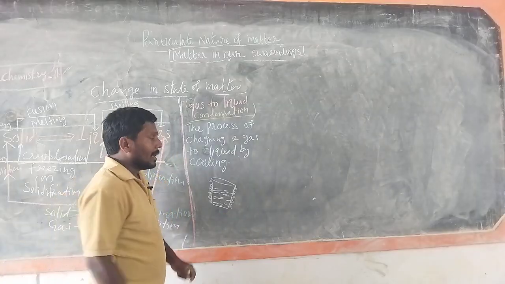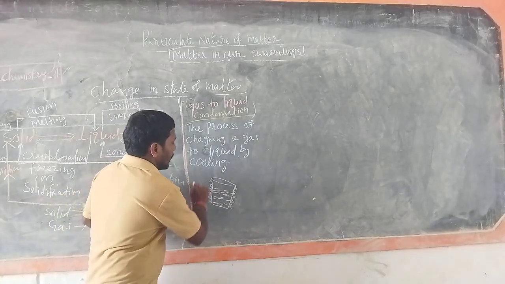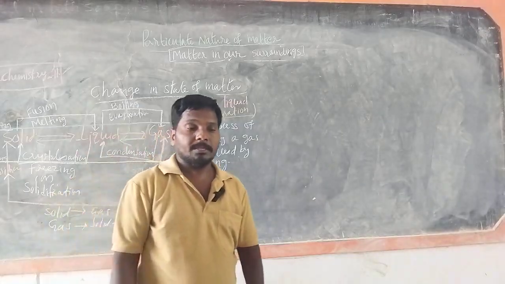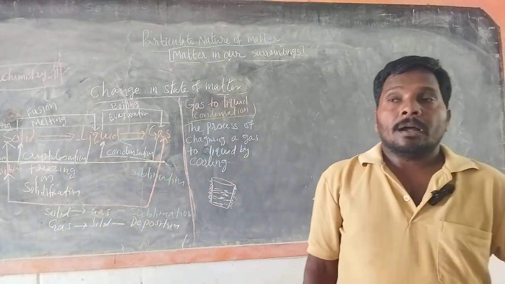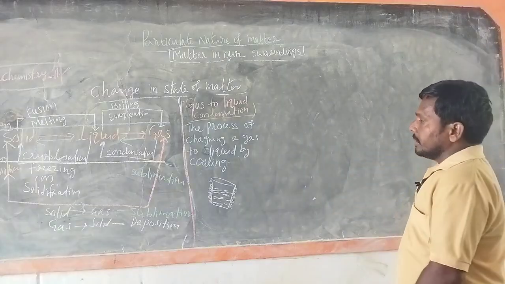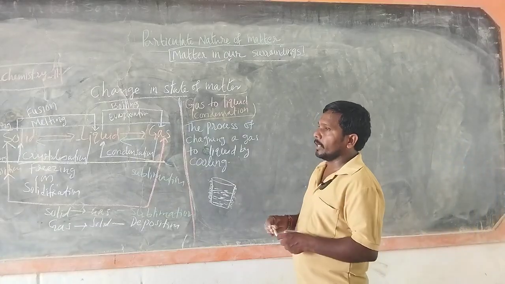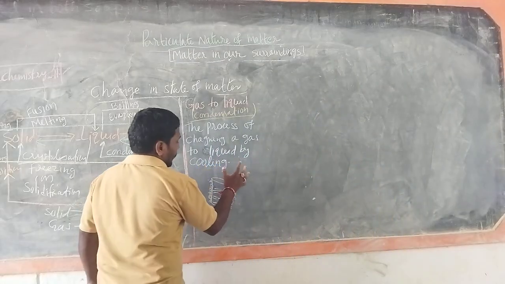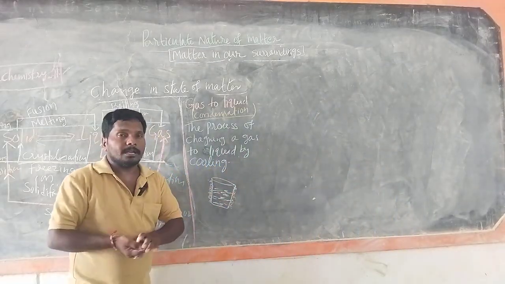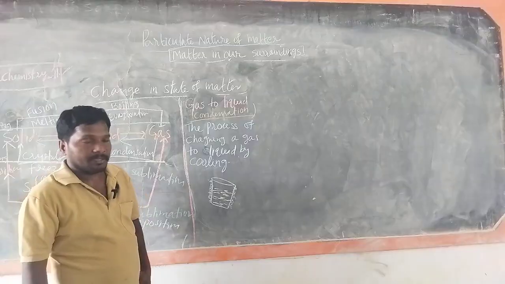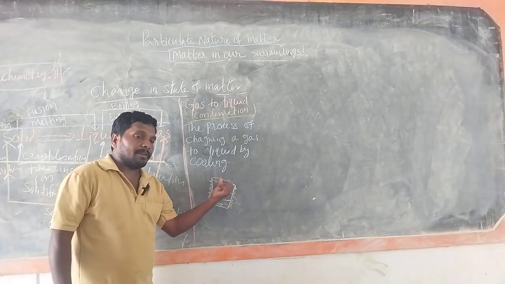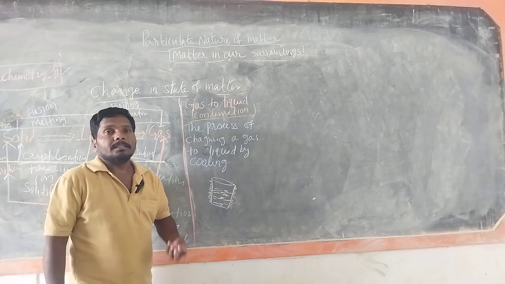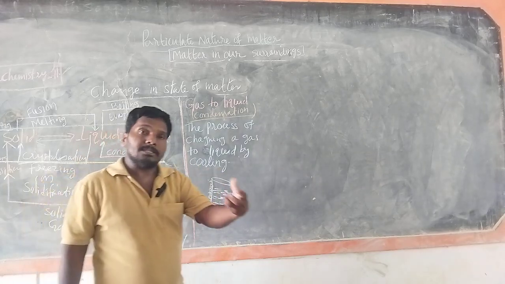Then what happened? The atmosphere contains water vapor, nothing but a gas. On cooling, the water vapor molecules in the atmosphere touch the surface of the container, and they lose energy.